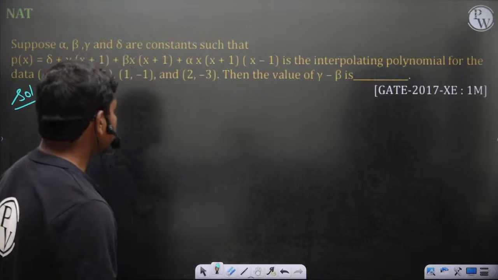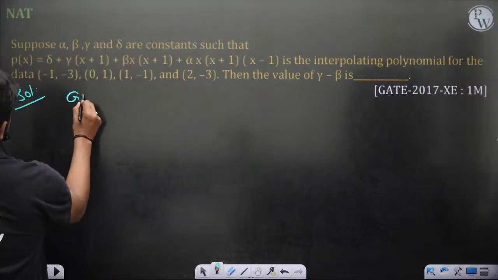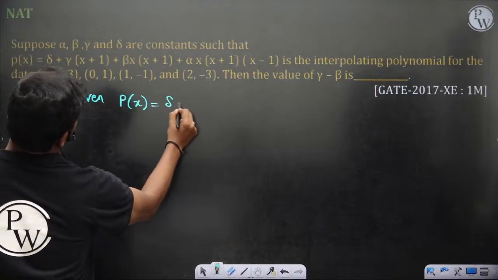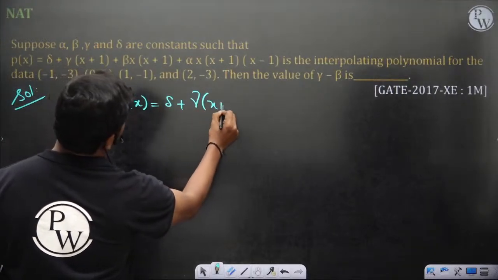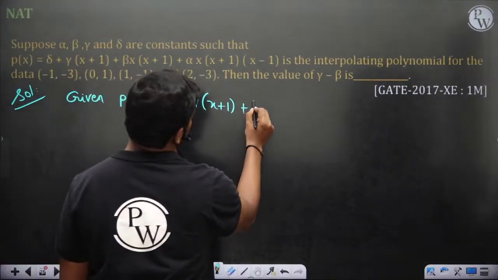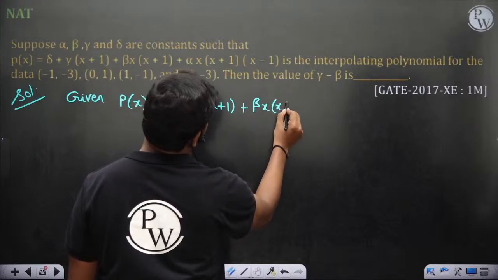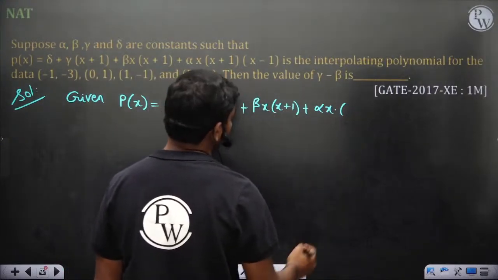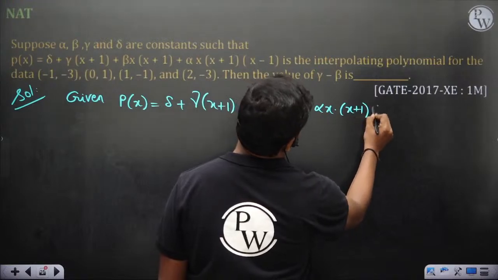Okay, so let's see. Given p of x is equal to delta plus gamma of x plus 1 plus beta x of x plus 1 plus alpha x of x plus 1 into x minus 1.